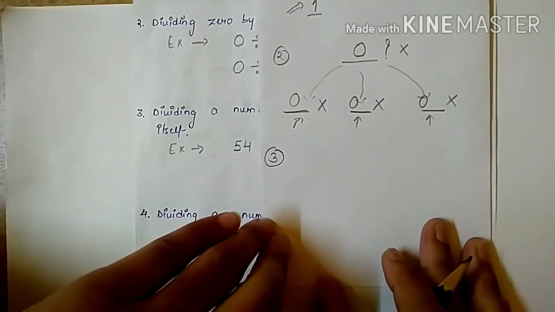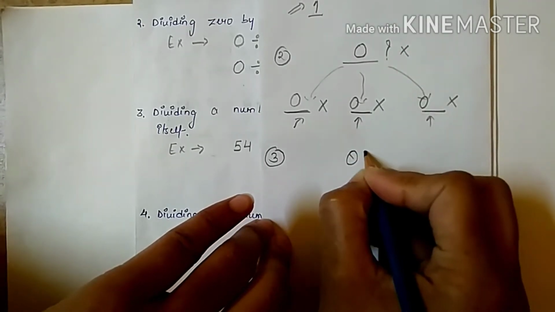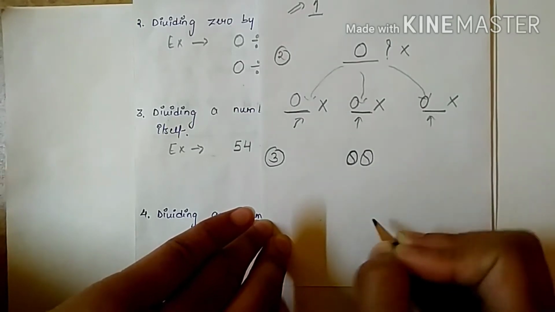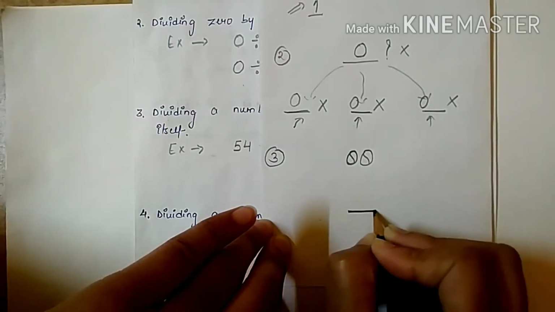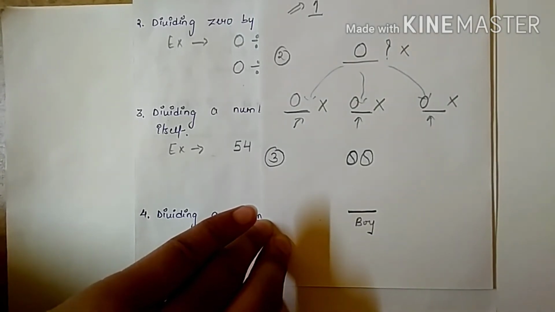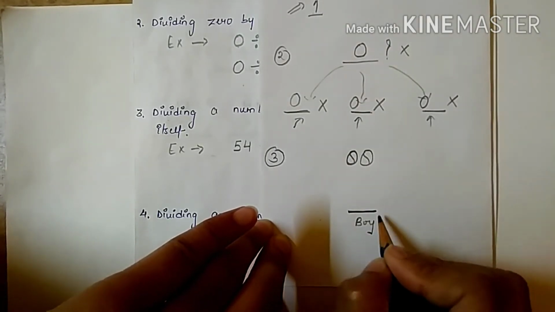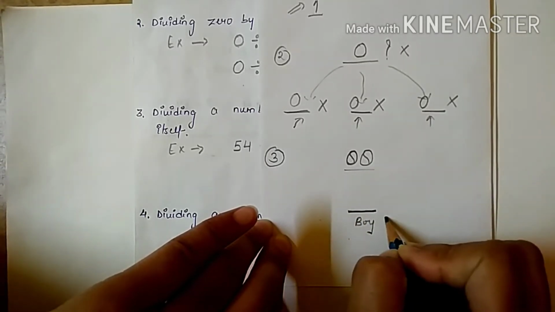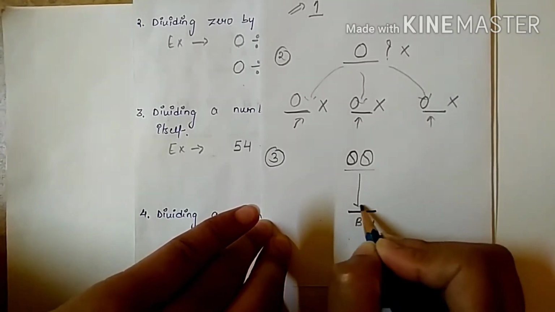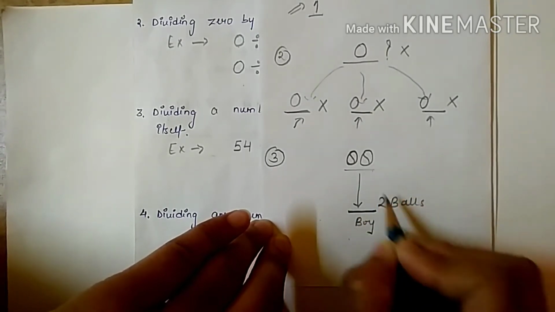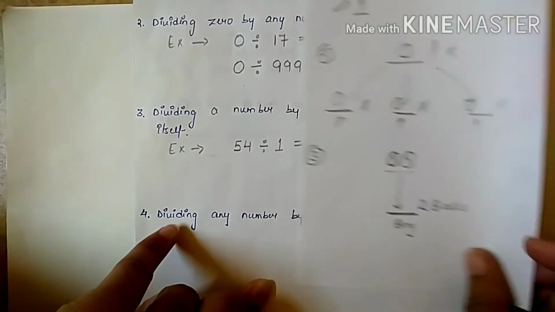If I have 2 balls and I have to divide these 2 balls among 1 boy only, then how many balls will this boy get? Because I have 2 balls and there is only 1 boy, this boy will get 2 balls. That is the number itself. So now you can understand this one.